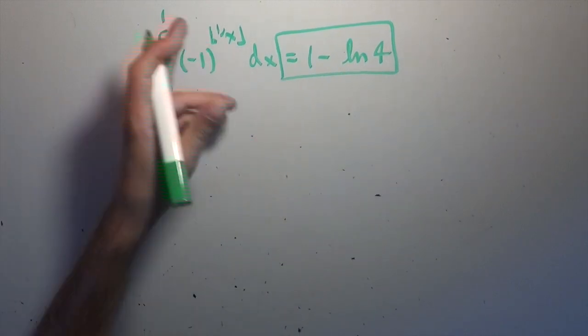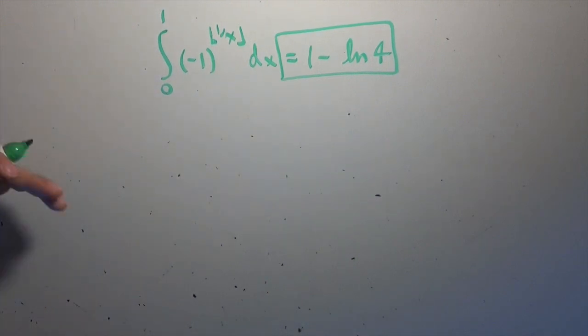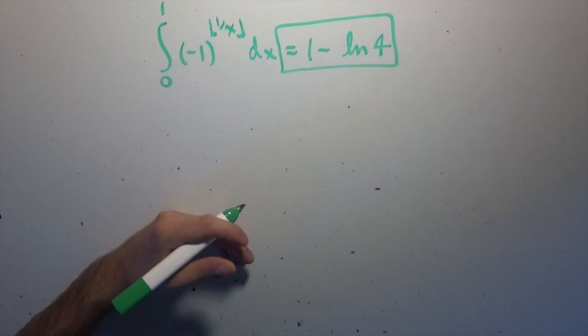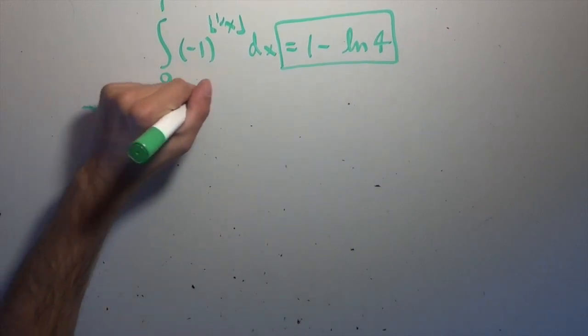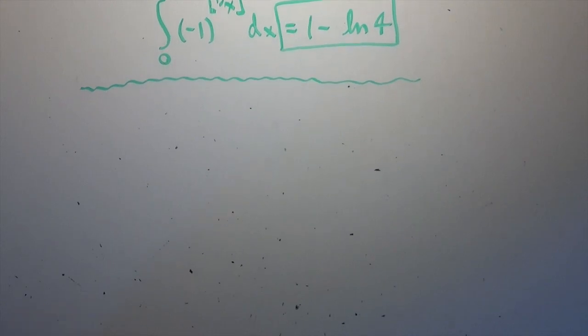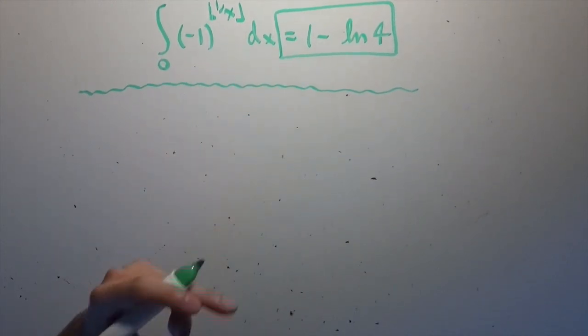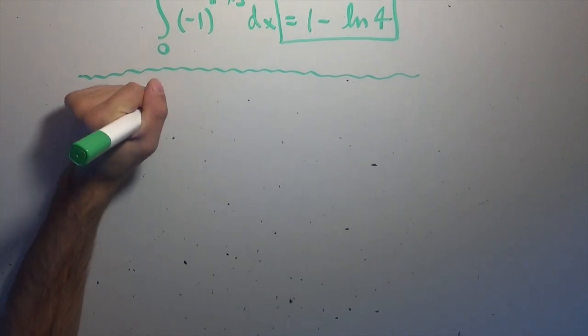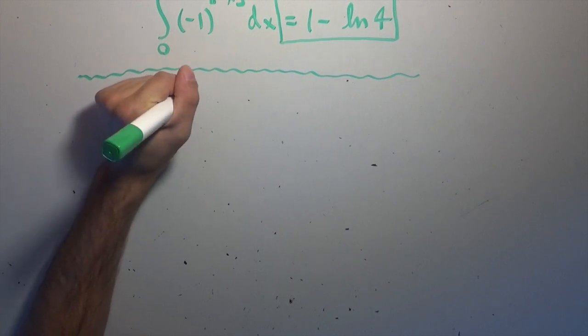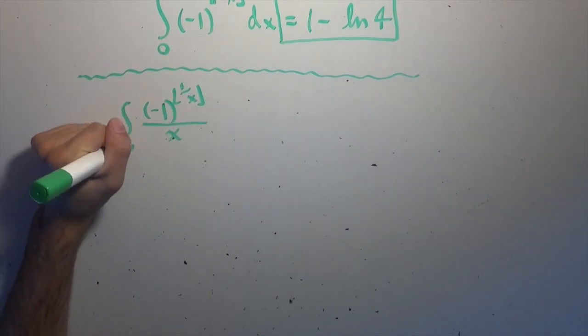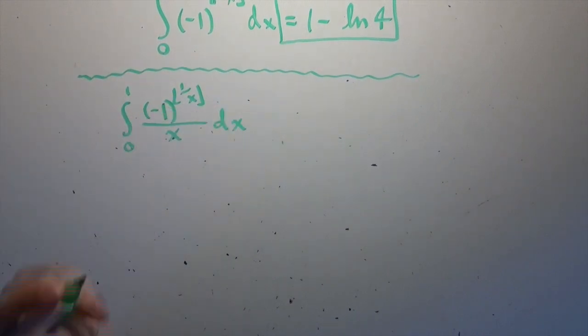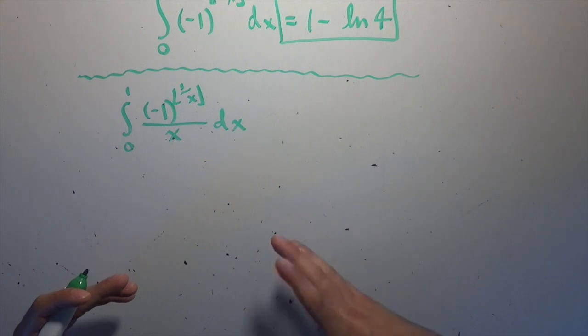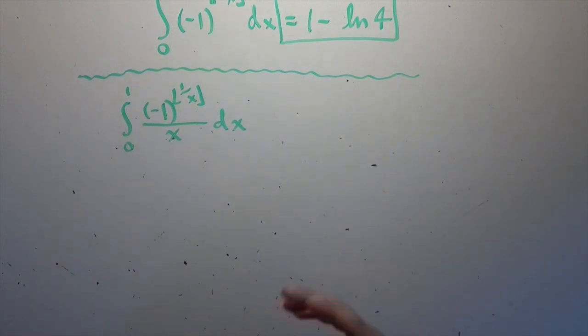And he did it through a substitution and then turning the resulting improper integral into an infinite sum and evaluating the infinite sum instead, which is just a very clever way of going about it. And so I'm going to present a couple equally cool examples of something similar to this. The first one we're going to do is -1 to the power of the floor of 1 over x, all divided by x, from 0 to 1 as well, dx, like so. This is slightly different; this is what I meant by running with it. I'm just taking the similar idea and applying a different function to it, because I think it's a neat concept.